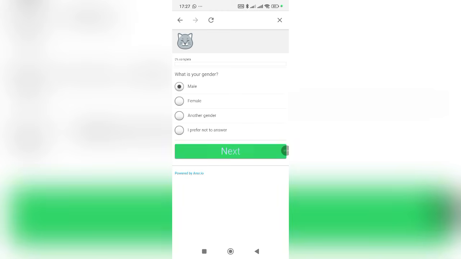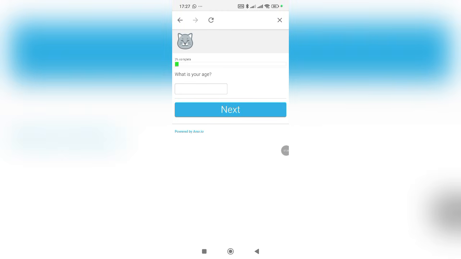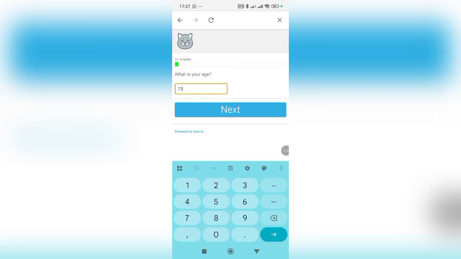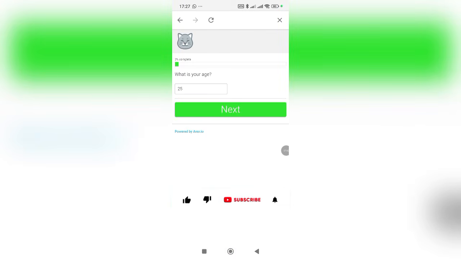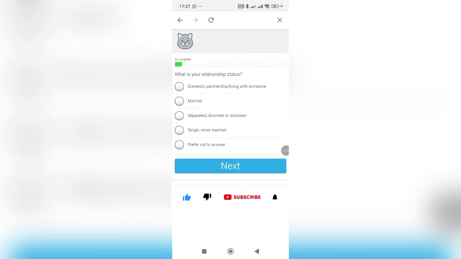What is your gender? I selected male and I proceed, and they said this is going to take 5 minutes. What is your age? I'm going to put in 25. You can as well do that on your own profile. What is your relationship status? I am married. Okay, I am not married but I am married on this survey.